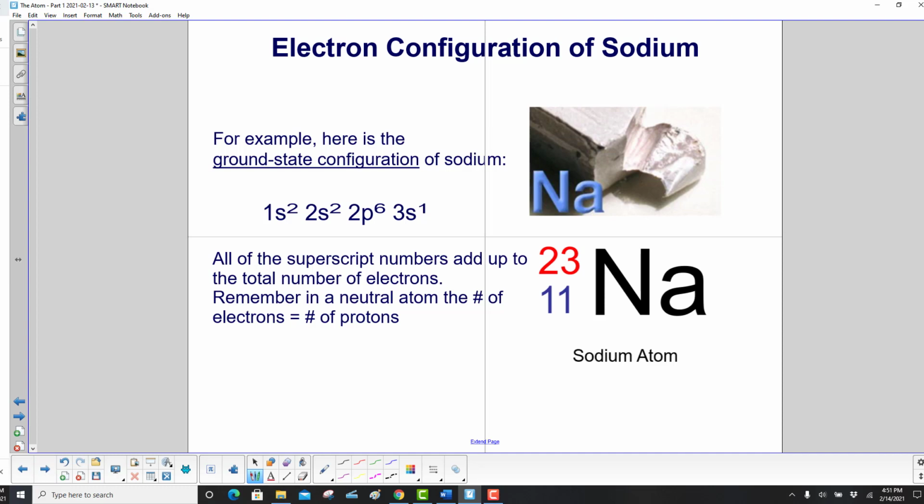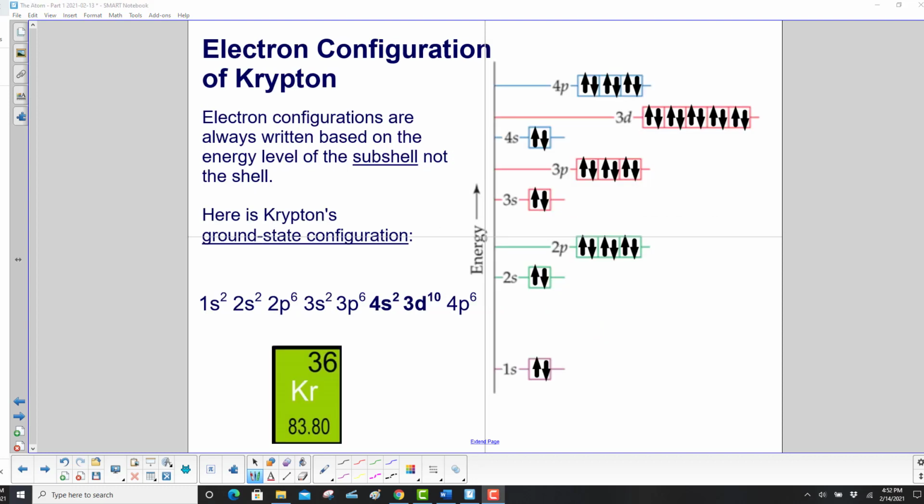And here's the ground state configuration of sodium: 1s2, 2s2, 2p6, 3s1. All of the superscript numbers add up to the total number of electrons. So please remember, in a neutral atom, the number of electrons equals the number of protons, which is 11 here, the atomic number. So let's see, 2 plus 2 is 4, 10, 11. Yep, checks out.